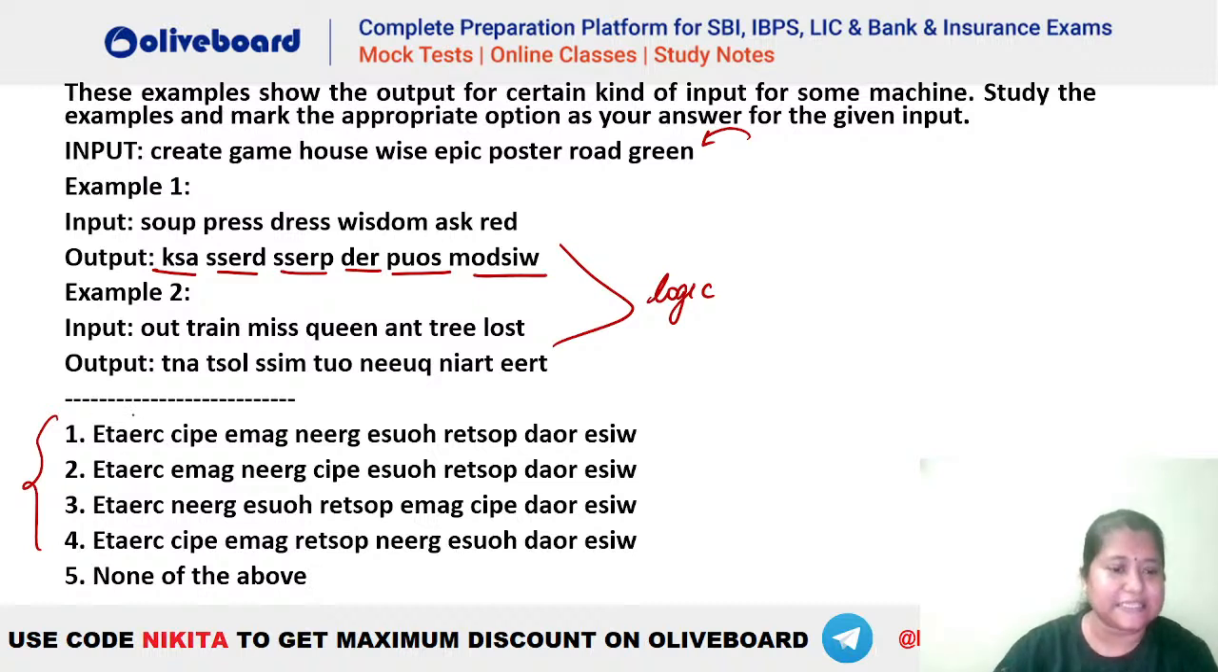You can see this is create, C-R-E-A-T-E. This is epic, right? So you can check the last alphabet here: C, E, G. Now GA will be first and then we will have GR here. GA comes first and then GR. So game, then green, then your house, then your poster, then we have your road and then we have your vice, right? Absolutely correct.